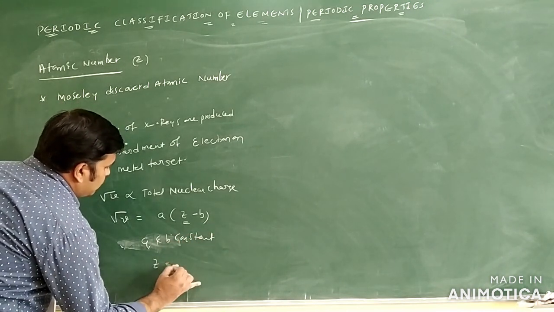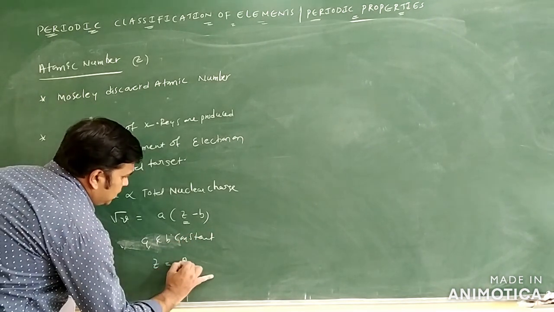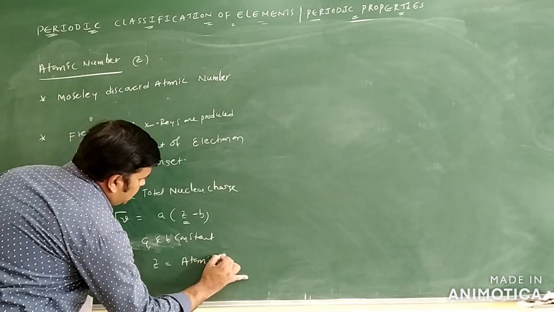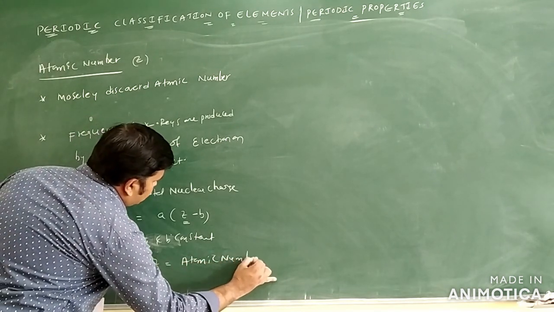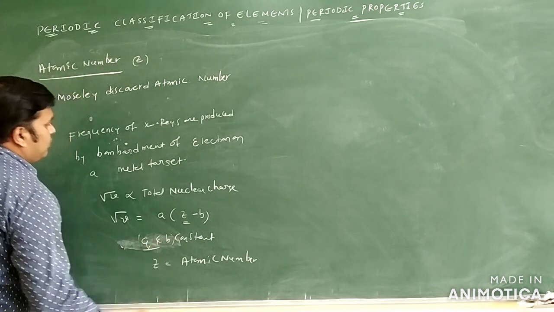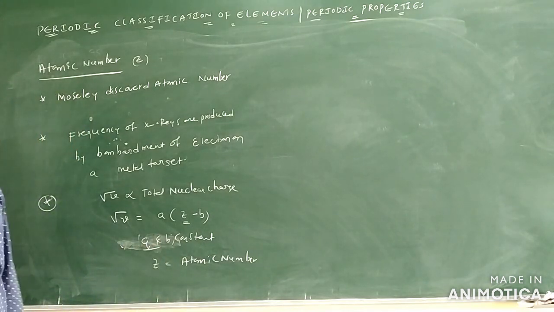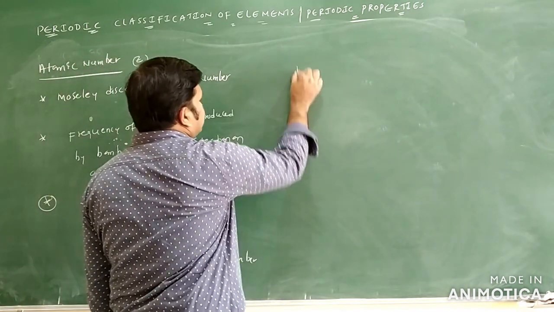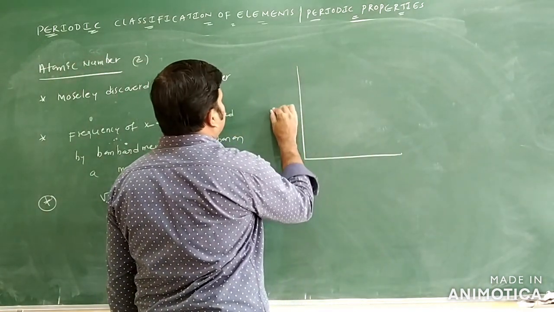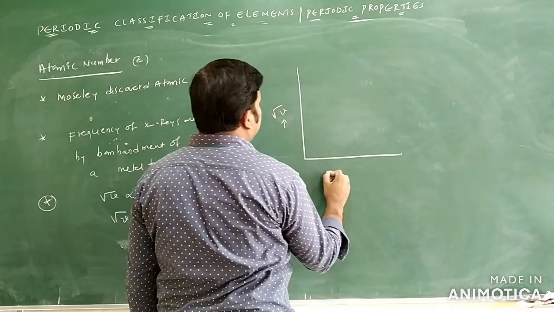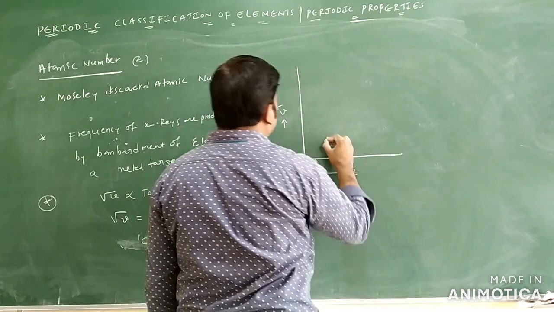Z is what we call the nuclear charge. That nuclear charge equals the atomic number only. Here A and B are constants only. So we will draw one graph here: square root of frequency versus Z, where Z is the atomic number only.